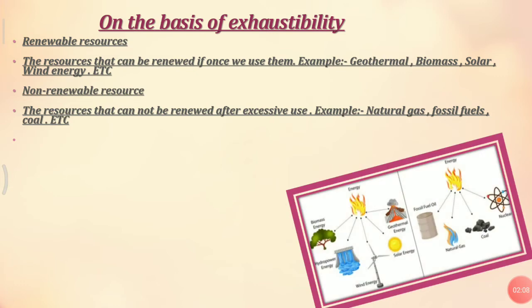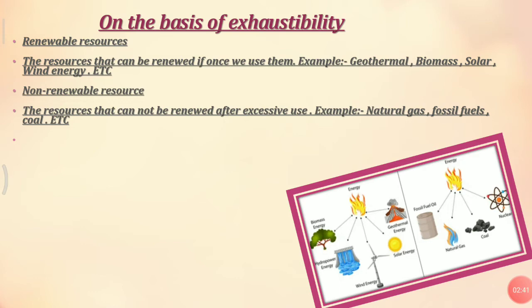Let's move to the description. Biomass energy, geothermal energy, hydrogen power, wind energy, solar energy, all of these are examples of renewable resources, means they can renew themselves if they get exhausted. Then we have non-renewable resources. Non-renewable resources means once they get exhausted, they cannot replenish or renew themselves, like fossil fuels, then natural gas, coal, nuclear, etc.